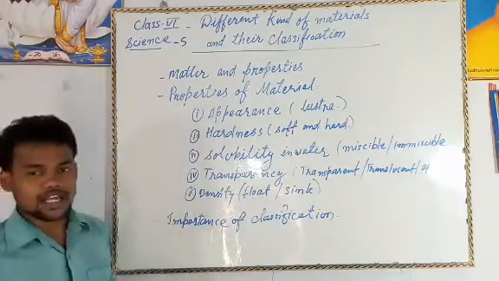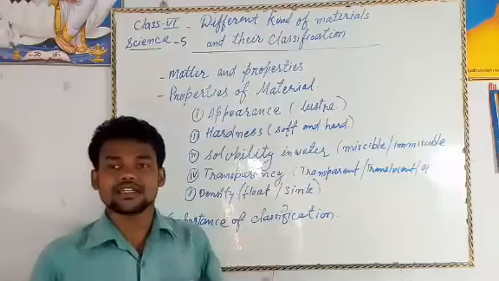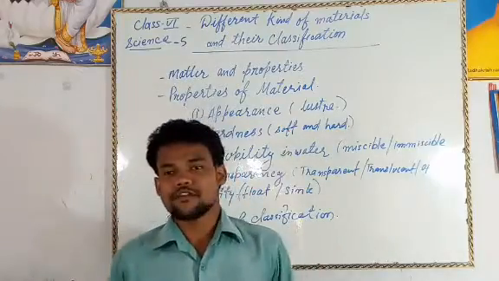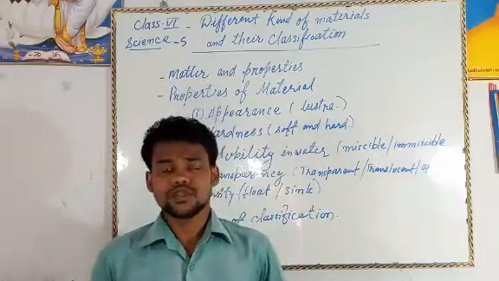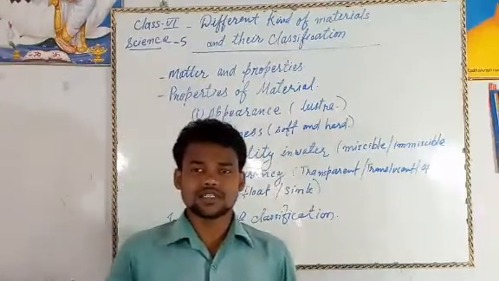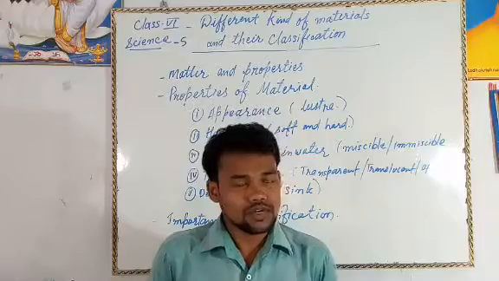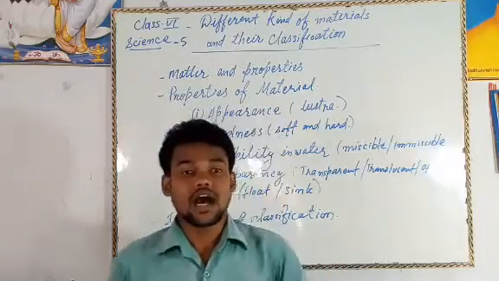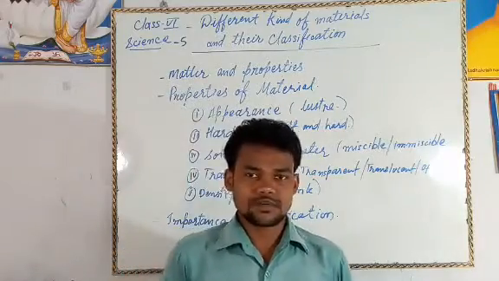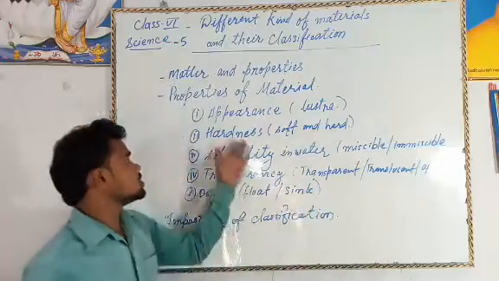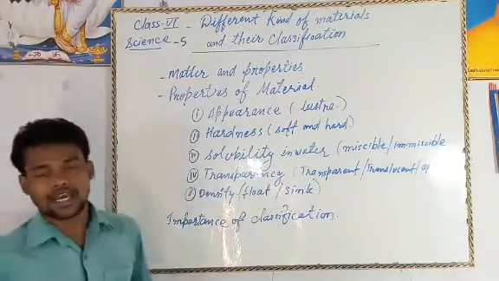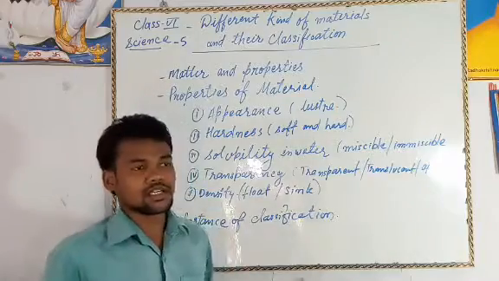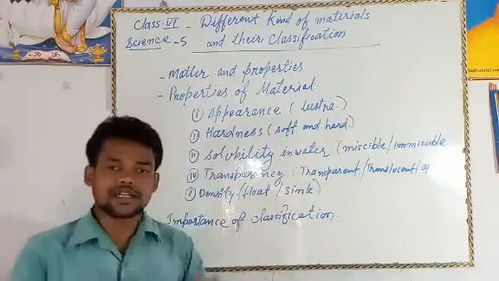Several properties are here, and due to these we can classify things. So many properties we have seen. You can classify things at home, whatever is present in your house, easily. The properties are appearance and hardness, solubility, transparency and density. Using these properties we can classify things.